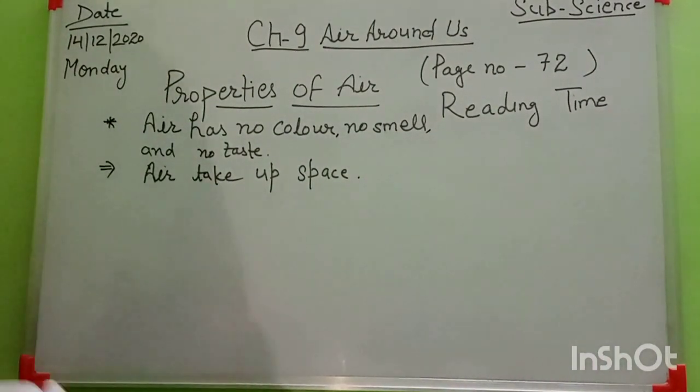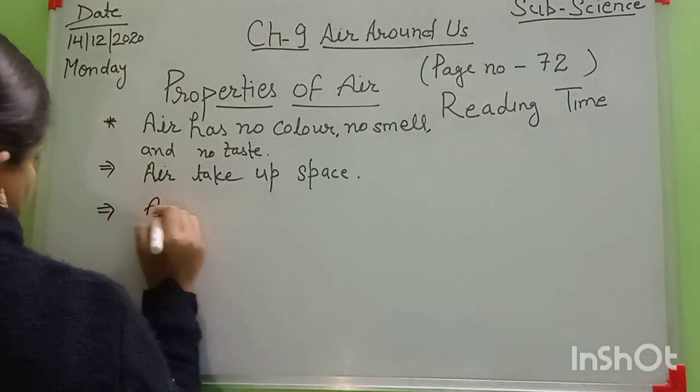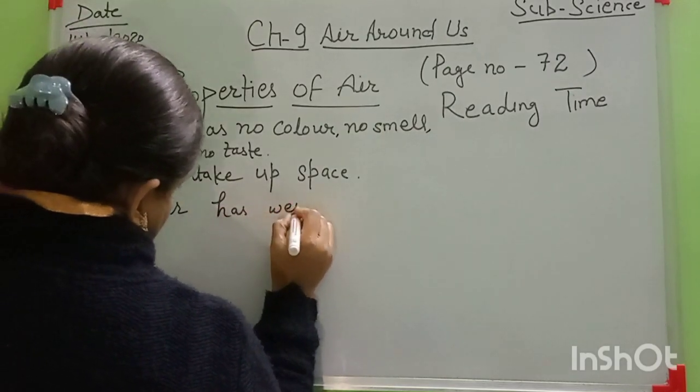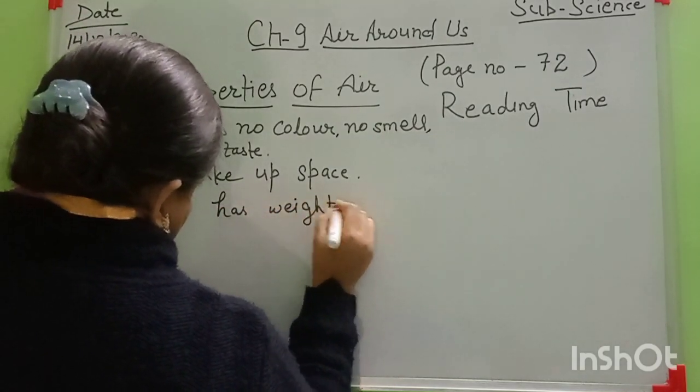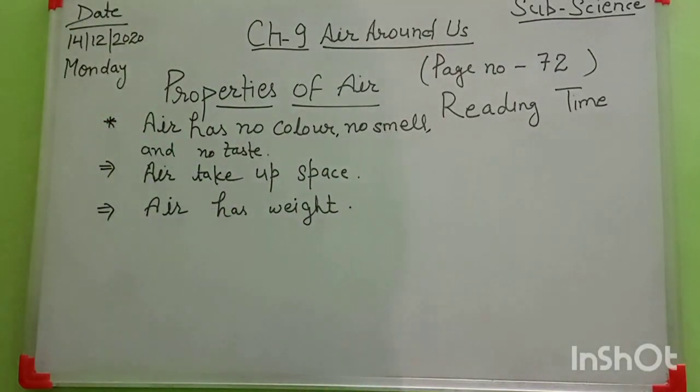After that, the next point is air has weight. How can I prove it? Look here.